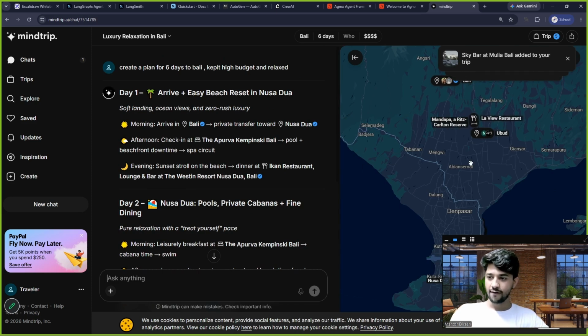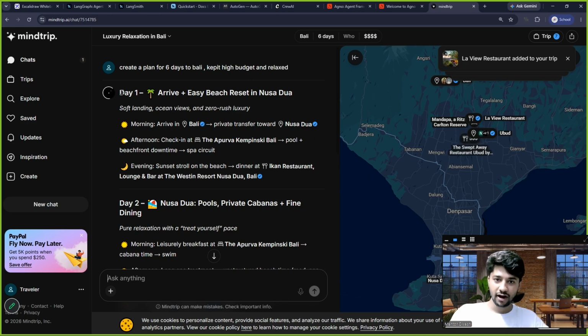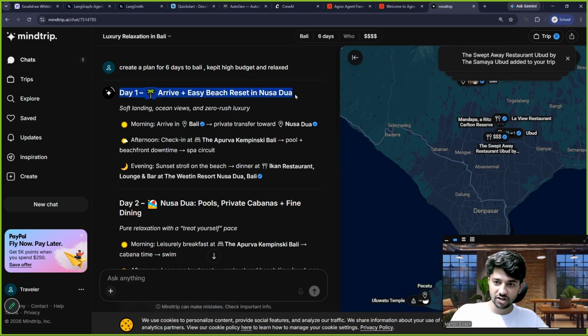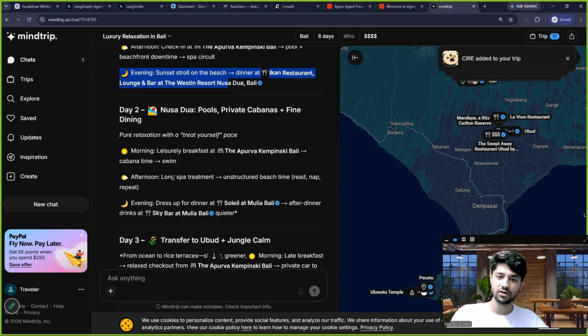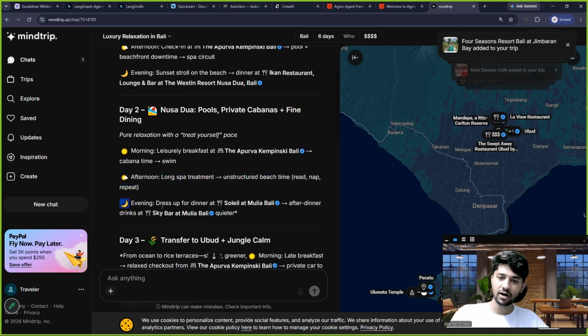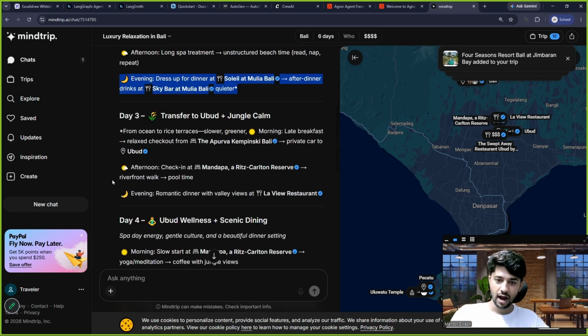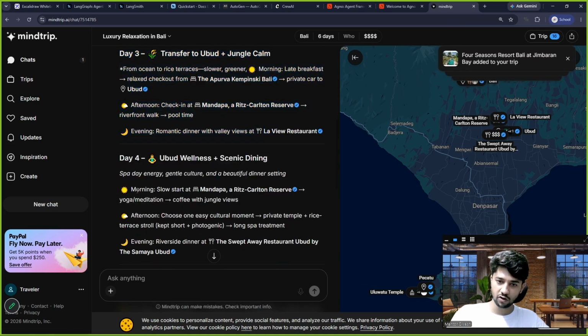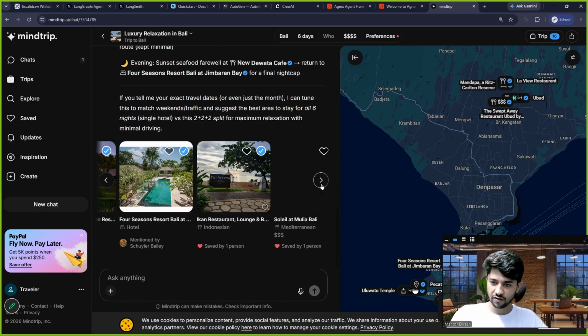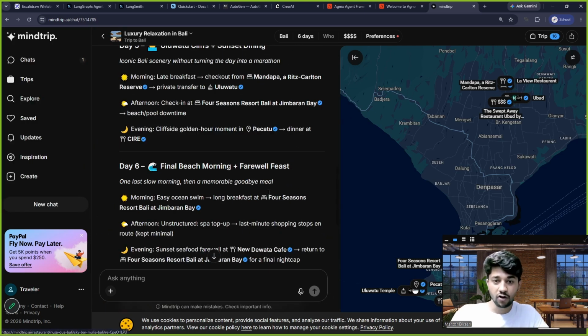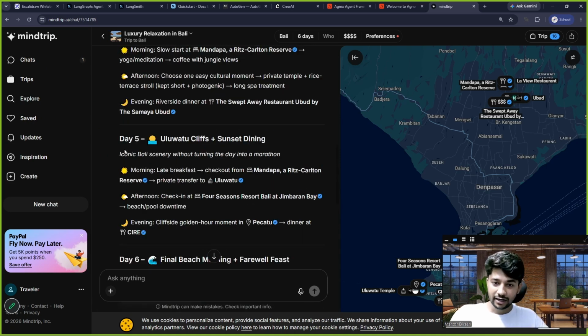So see, whenever it is creating a plan, don't you think it is giving me such structured information? Morning, afternoon and evening you will do this. Morning, afternoon and evening you will do this. And similarly for all the days, and it is giving me a good plan. Right? It is also giving me places and everything. Now, what did we observe over here? It gave me a structured plan. A structured plan is what we observed over here.